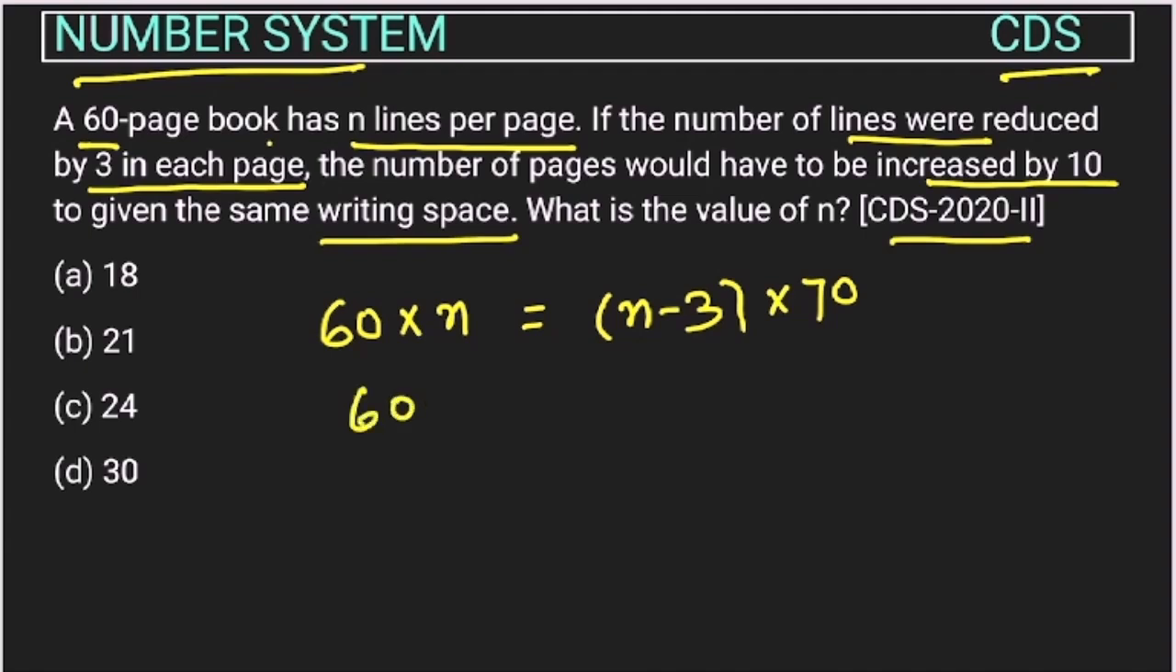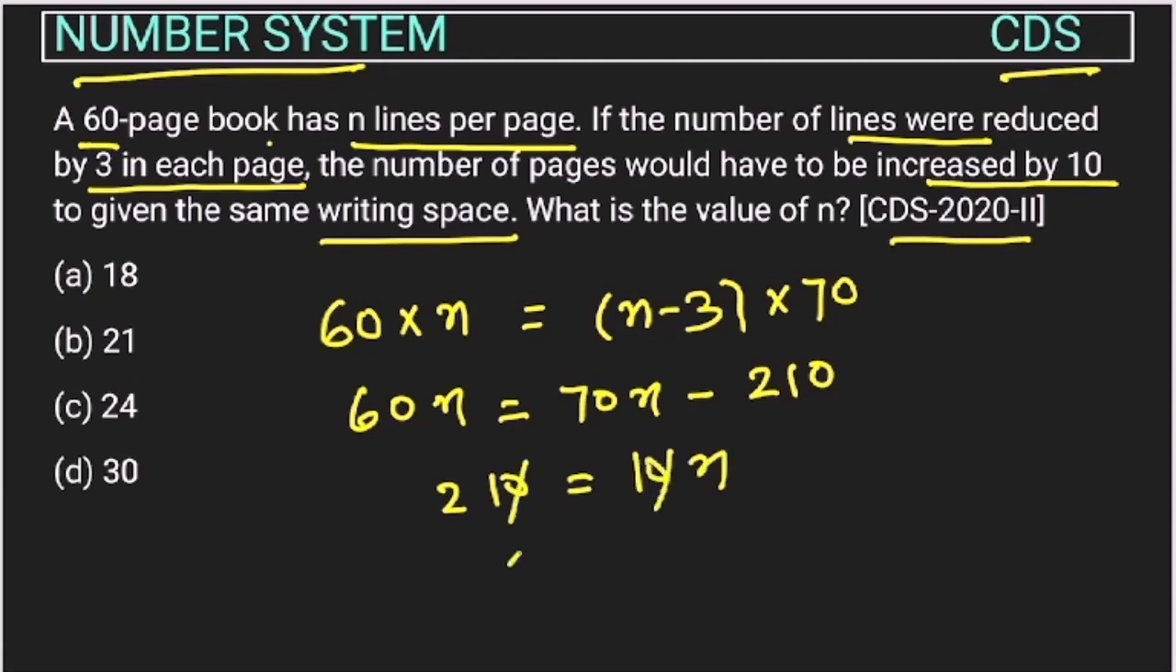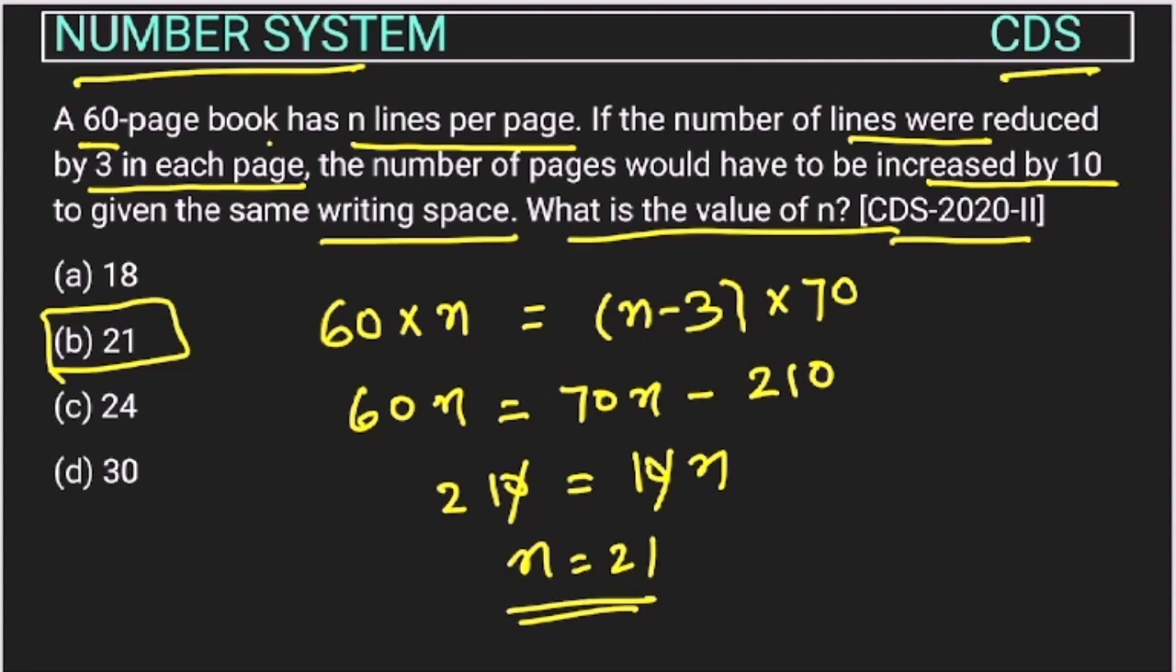So this will be 60n equal to 70n minus 210, right? So 210 will come this side, 60n will go this side, so this will become 10n. So this 0 will cancel this 0, right? So n is 21. So how many lines? 21 lines. We have to find n only. So option B is the correct answer.